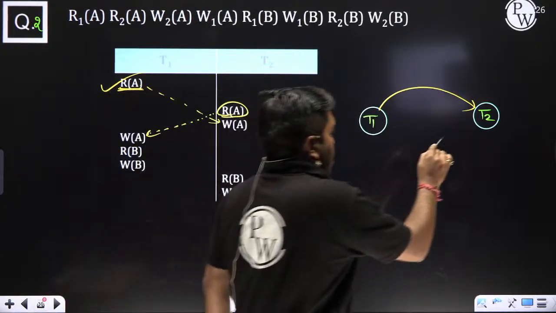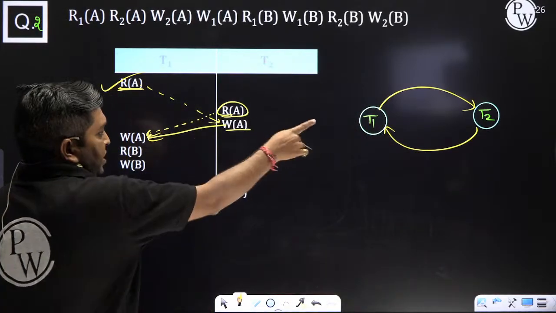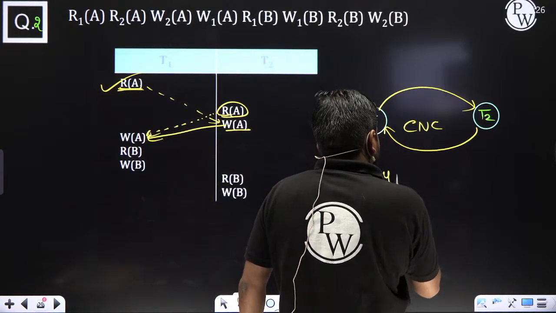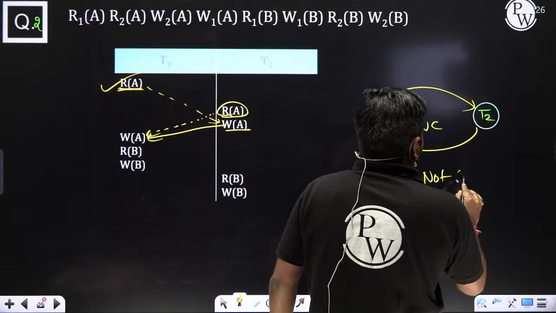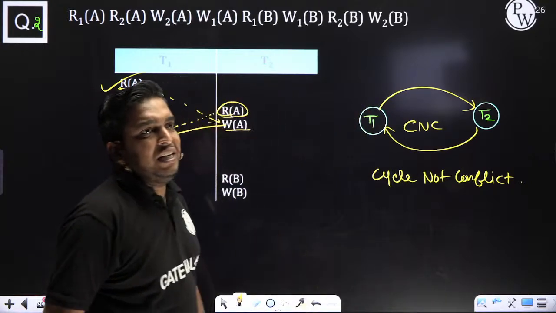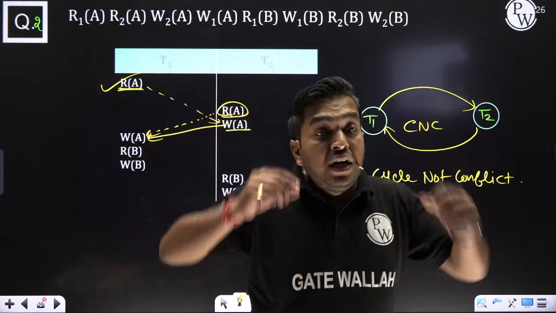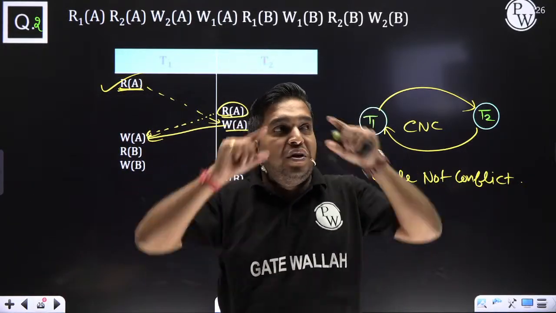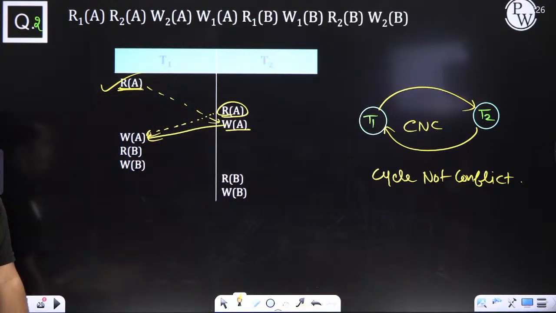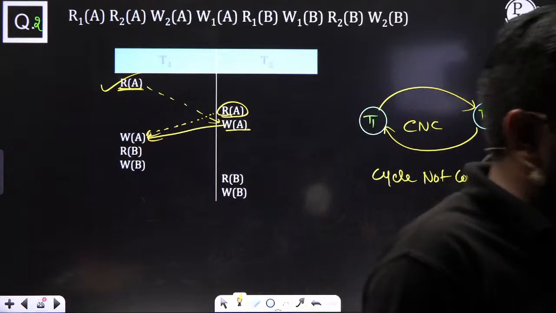Yes, sir. There is a write A. This, what we are getting is a cycle. Cycle. Clear, beta? Now open your eyes, beta. You know what? Up to here it is crystal clear. Write down, please, everyone. Everyone, please acknowledge fast. Then I will discuss some which I have already done.